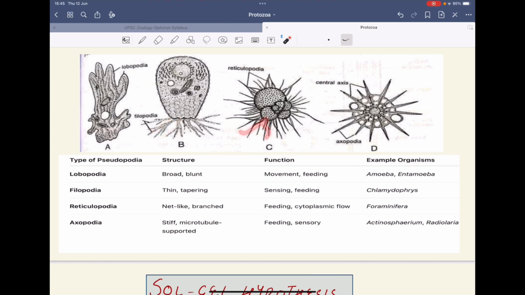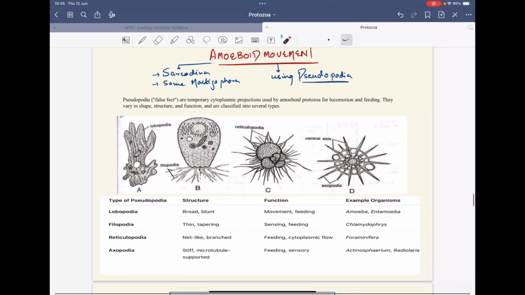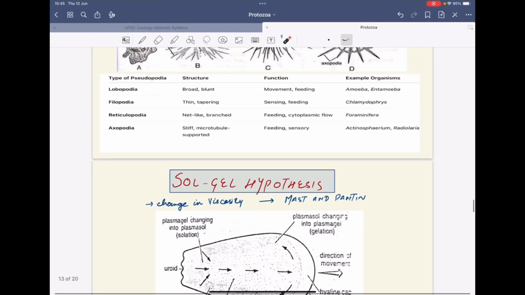Then we have reticulopodia. These are net-like and branched. These are present in the foraminifera. Then we have axopodia. They are stiff, they have a microtubule structure, and they are feeding and sensory. These are found in actinosphaerium or radiolaria. So these are the different types of pseudopodia.